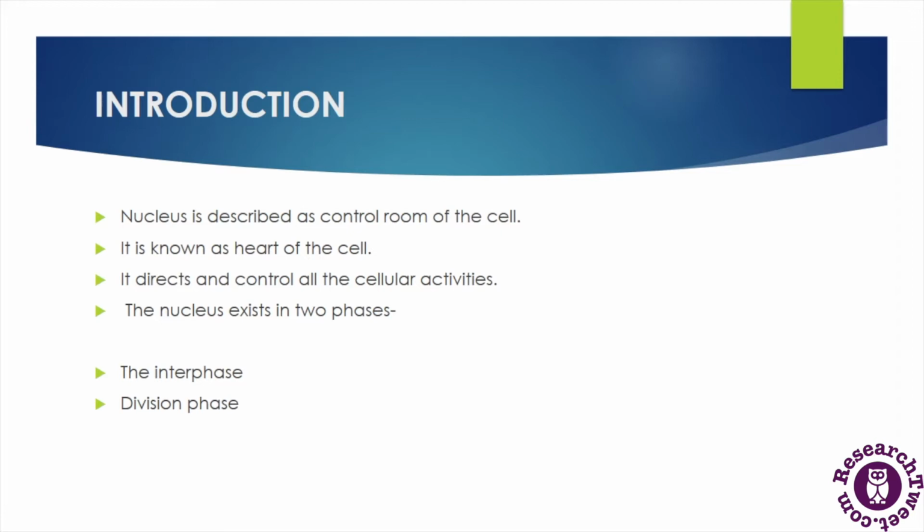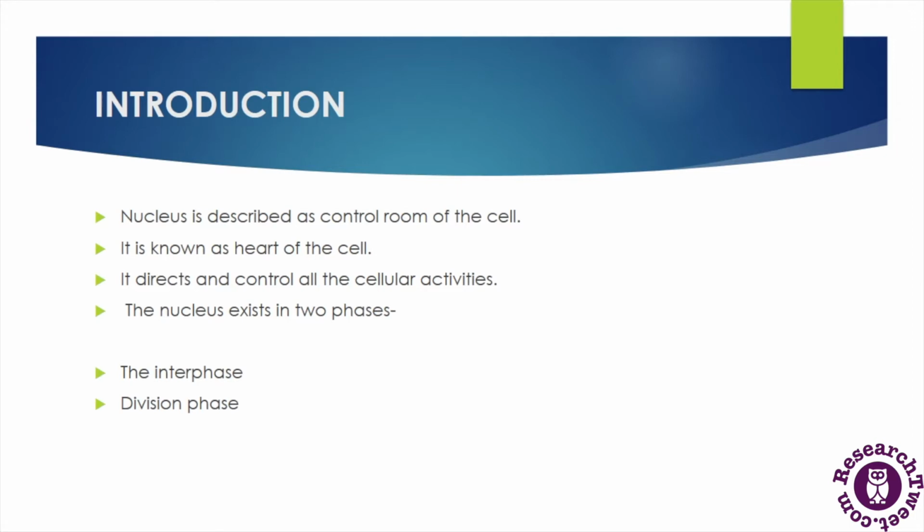Basically, the nucleus exists in two phases, which are interphase and division phase. We know that the cell divides through the process of cell division, which has different phases like interphase and division phase, including the S phase, G1 phase, G2 phase and M phase.